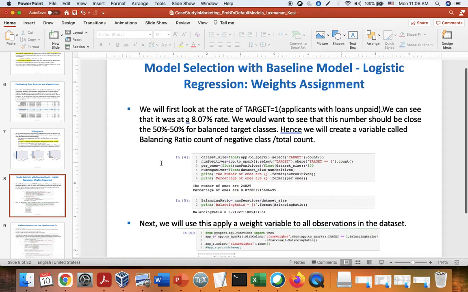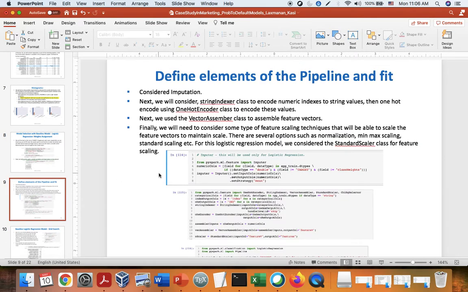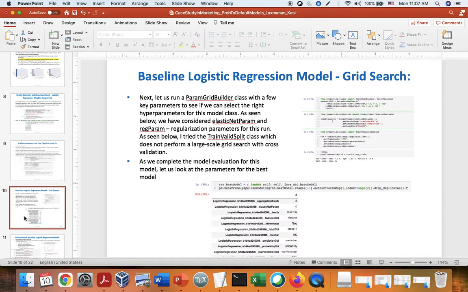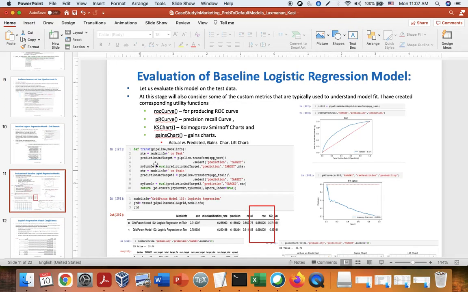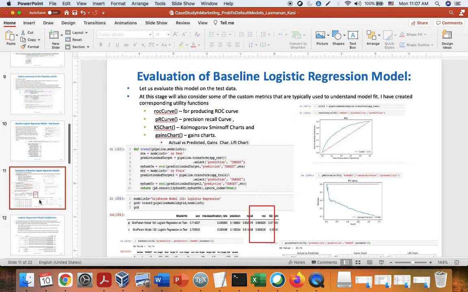Model selection with a baseline logistic regression model. We first assign the weights and then define the elements of the model pipeline. We'll do a very brief grid search and then evaluate the model on the test and train datasets. On the test dataset, we have about a 66% ROC.